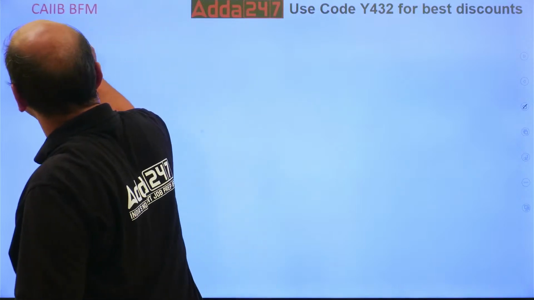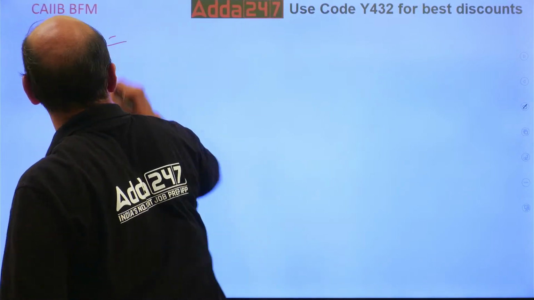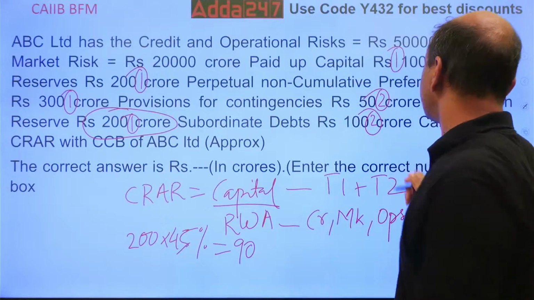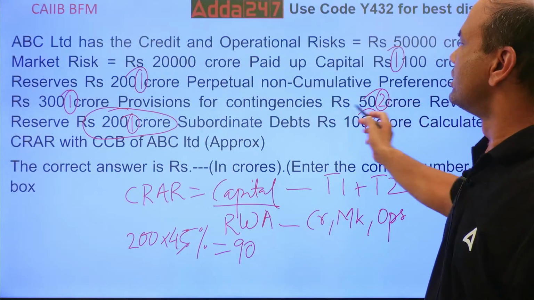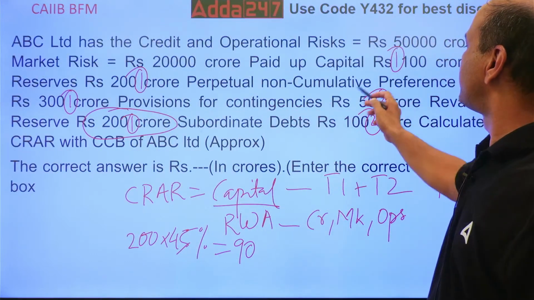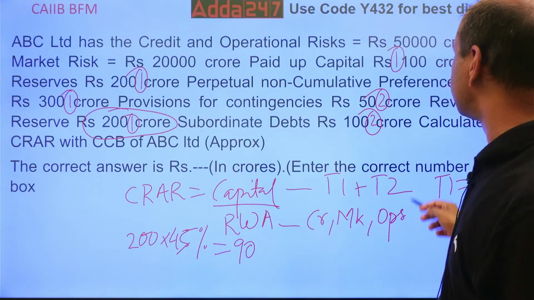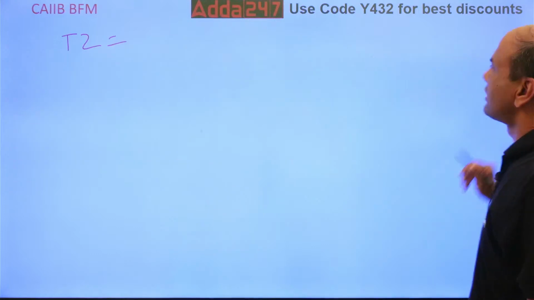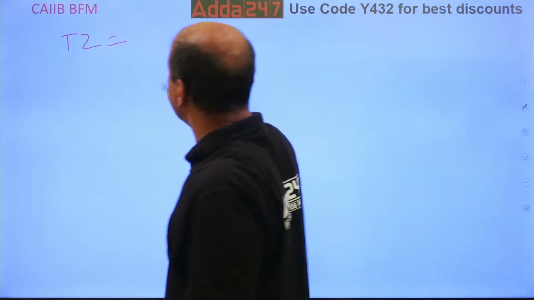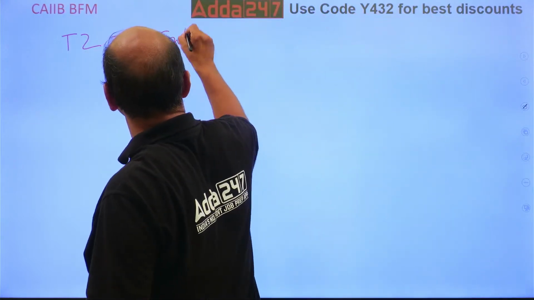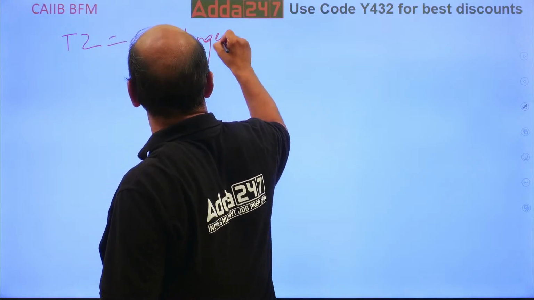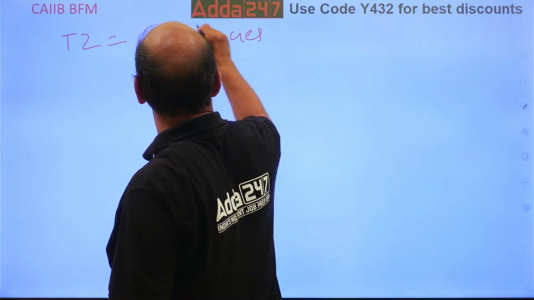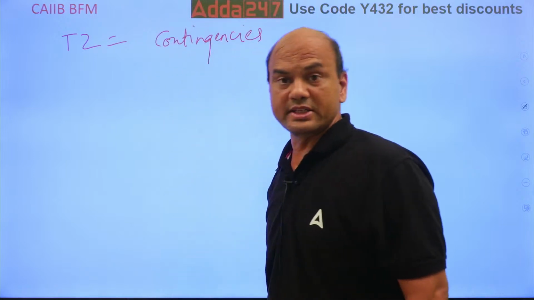T2 equals to, what are the two parts of T2 given over here? See this: provision for contingencies, 50 crores. And what is the second one? Subordinate debt, 100 crores. So kindly remember, yesterday also I told you, contingencies. What do we do for contingencies?